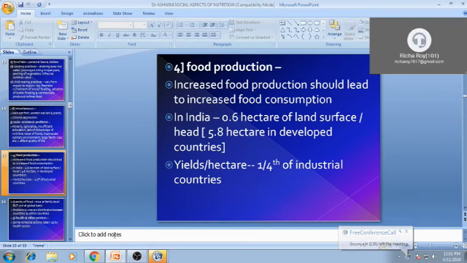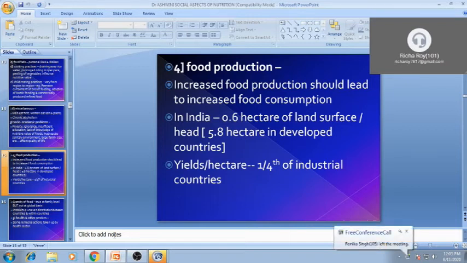Food production is also there. Before all this, food production was very less. After the green revolution and white revolution, with the increase in milk production, the nutritional values of food items somehow changed or deteriorated.